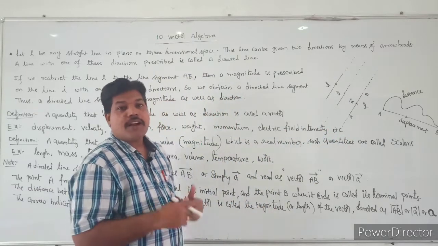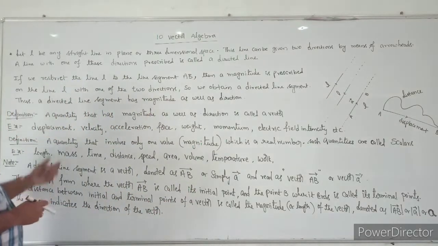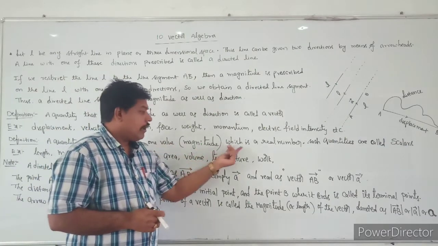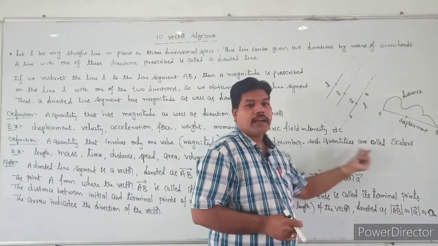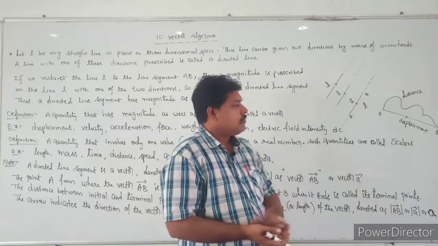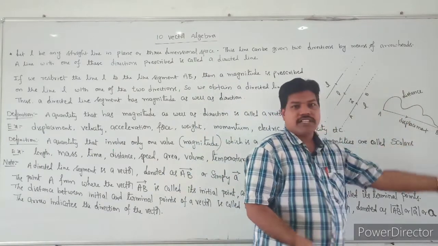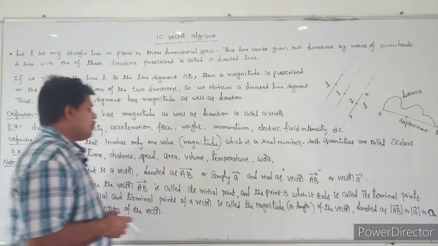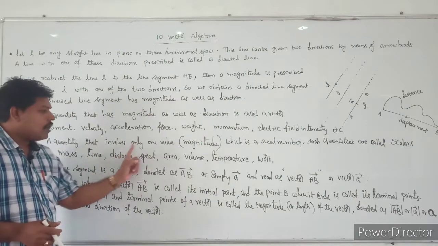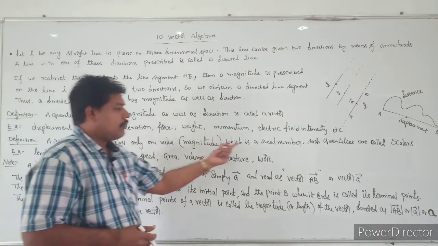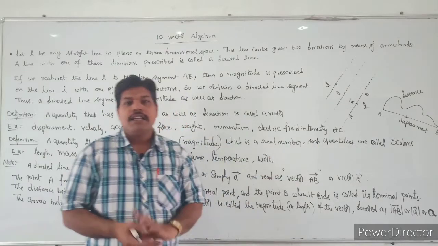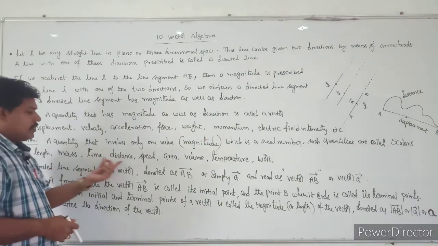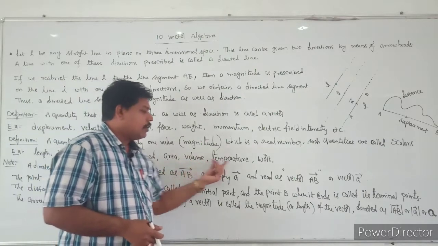See the next, what is a scalar? A scalar is nothing but a quantity that involves only one value, that is the magnitude. It is a real number. Such quantities are called scalars. So here, distance is a scalar. See some examples here. A quantity that involves only one value, that is the magnitude, which is a real number, such quantities are called scalars. What are the examples? Length, mass, time, distance, speed, area, volume, temperature, work.